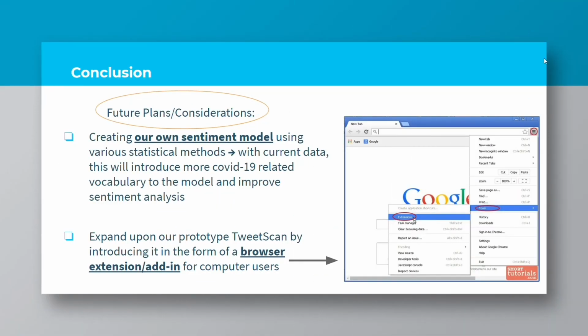Future plans include creating our own sentiment model using various statistical models. Developing a sentiment model using the current data will introduce COVID-19 related vocabulary to the model, which will improve its ability to accurately predict sentiment.